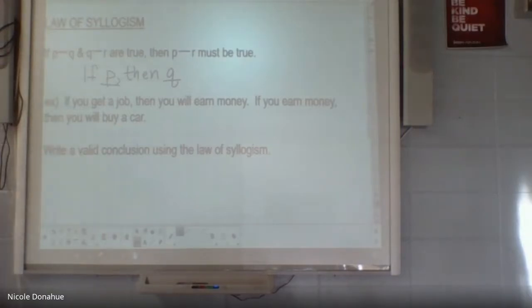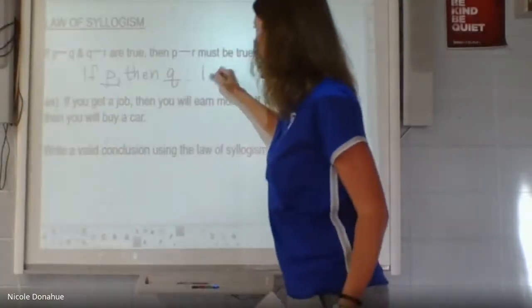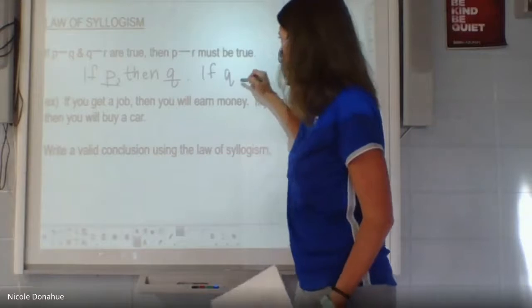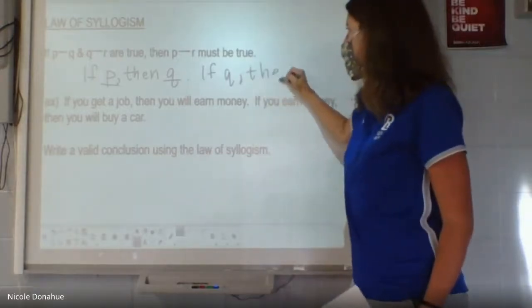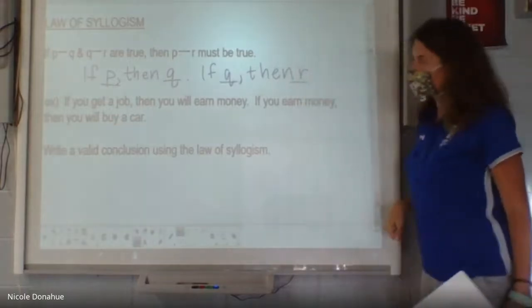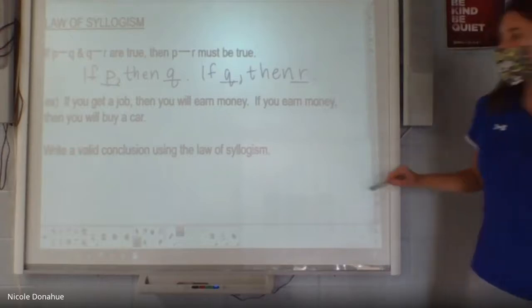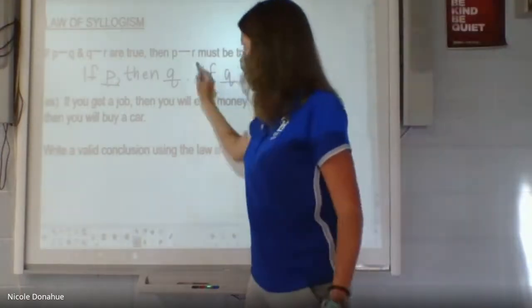If the car doesn't have gas, Matt's car won't start. Matt's car won't start, therefore Matt's going to be late for work. So if Q, then R. What we can do is skip over Q. Q repeats itself.